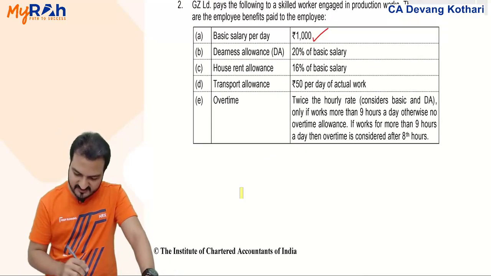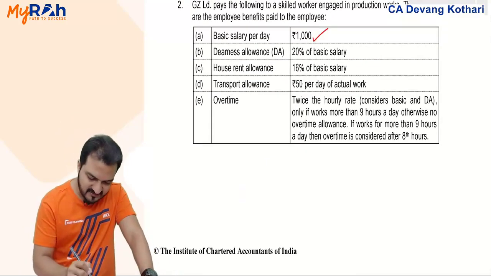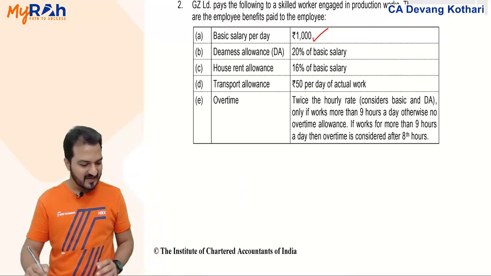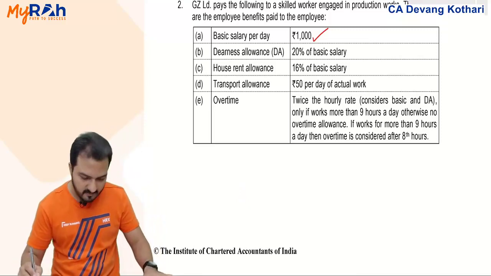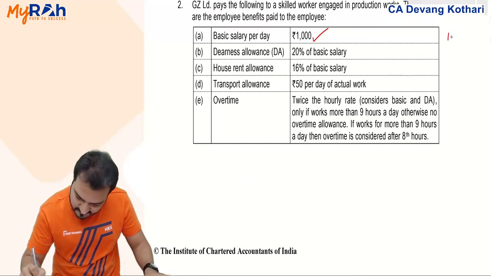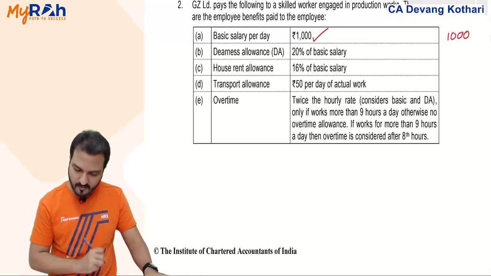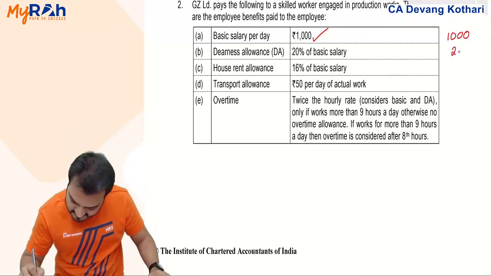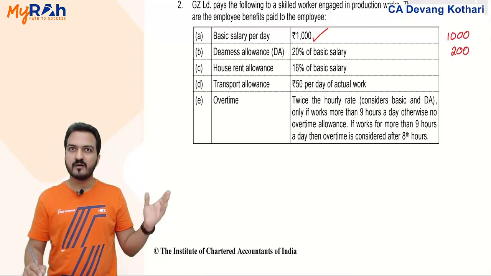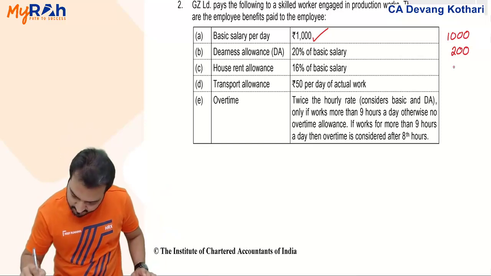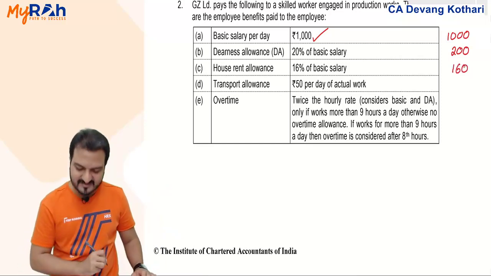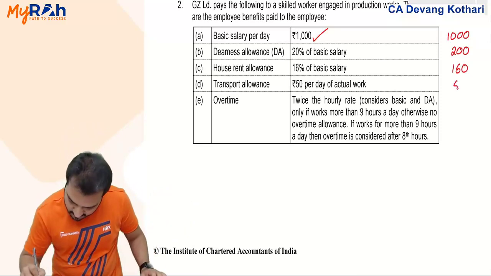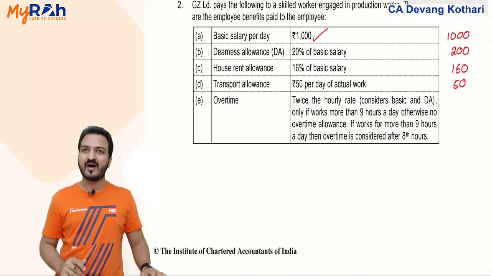Let me show that data here itself. They're asking us earnings per day. What is the basic salary per day? Basic salary per day is 1000 rupees. Dearness allowance is 20% of basic salary, that is 200. House rent allowance 16% of basic salary, so 160. Transport allowance is 50 per day, so 50 rupees, that also you add.